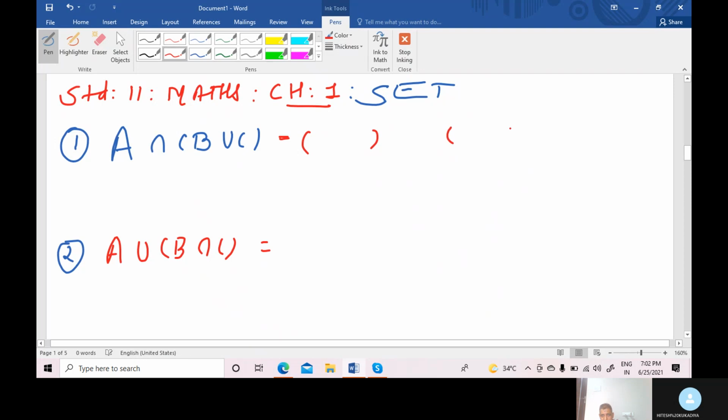Now first we create the bracket. Here intersection is outside the bracket and union is inside the bracket. So here it is completely reversed: intersection inside the bracket and union outside the bracket. Right, students? Now in the second law, union is inside the bracket and intersection is outside the bracket. Is that clear, students? Okay.